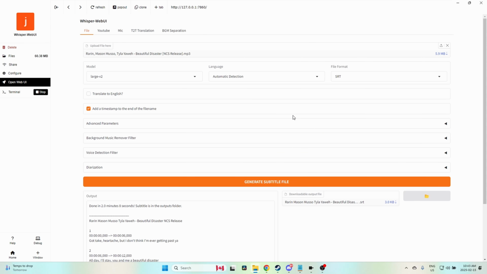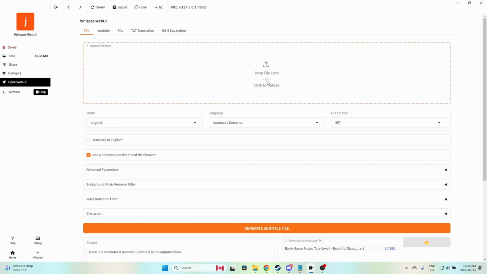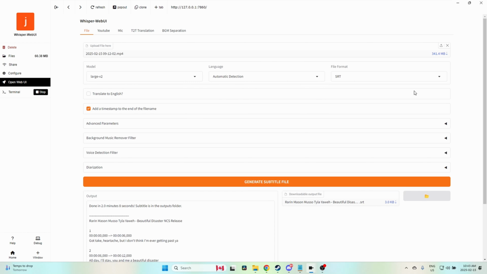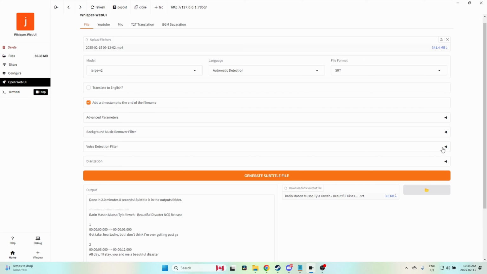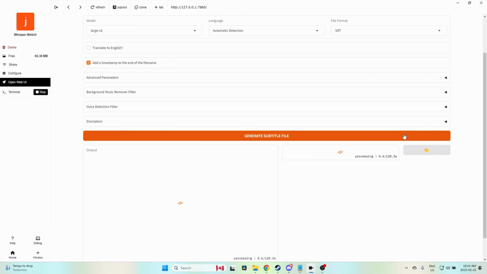I'm going to grab this very tutorial and we're going to put that in there. Load file here. Oh, right. I've got to remove it first. Let's load that file. So that's a 400 meg file, video file. It's the OBS recording of this very tutorial that you're watching right now, without this part. And if I say generate subtitle file, oh, it does need to initialize the model. That's interesting. I didn't think it would need to.